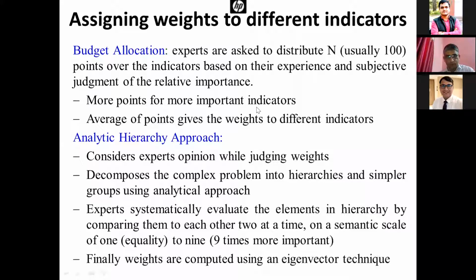More points for more important indicators. It is subjective. We take the average of the points given by all the experts.